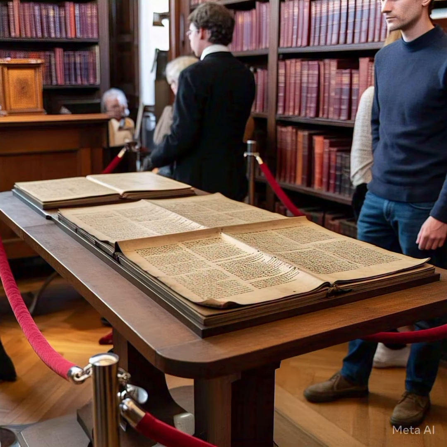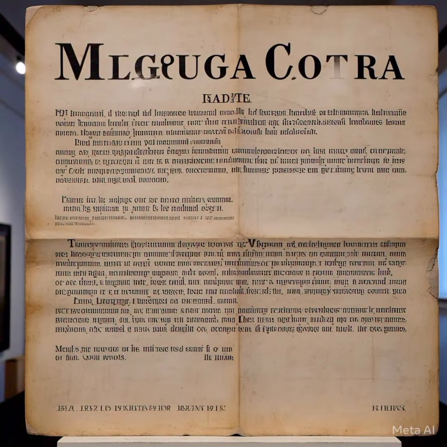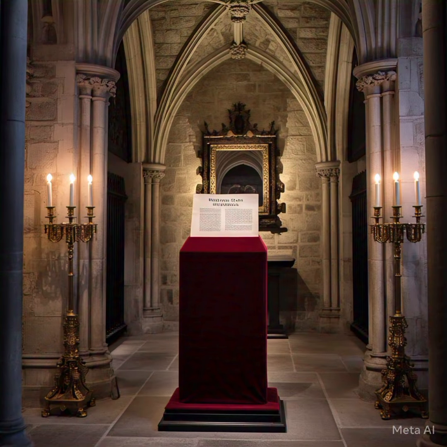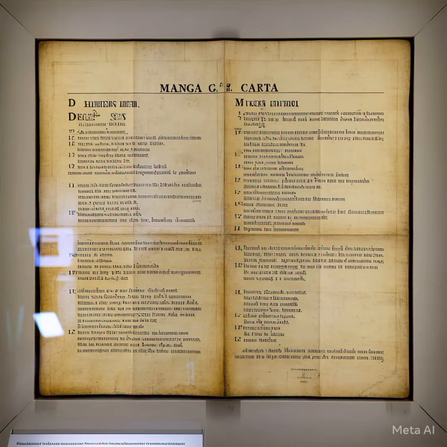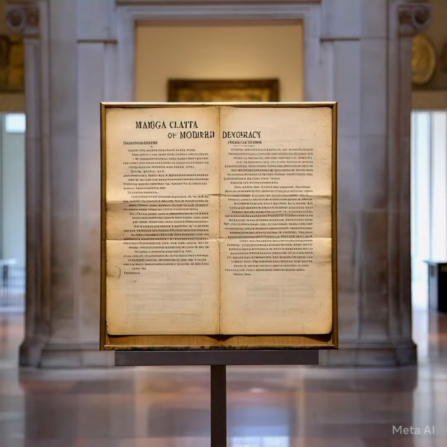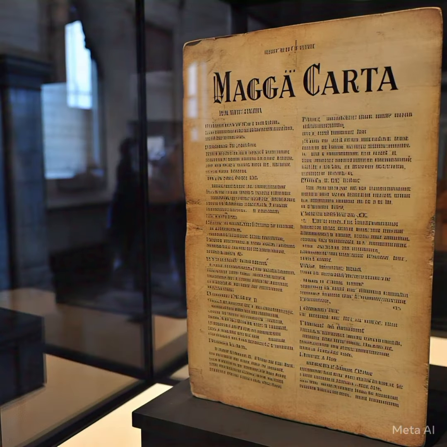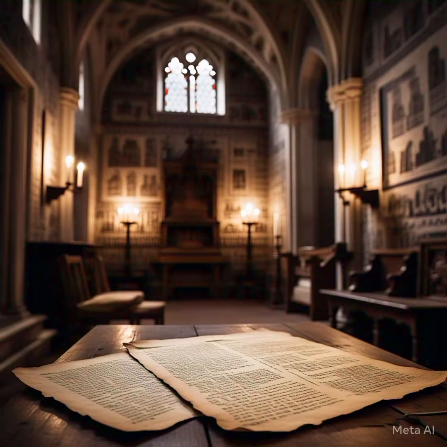Imagine a time when kings ruled with absolute power, until one arrogant monarch pushed his nobles too far. In 1215, a group of rebellious barons forced King John of England to sign a document that would become the cornerstone of democracy, the Magna Carta. But what made this medieval charter so revolutionary? And how did a peace treaty between a tyrant and his subjects lay the foundation for modern human rights, constitutional law, and democracy itself?